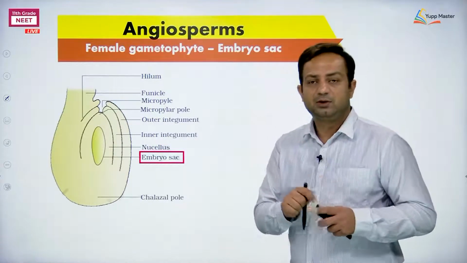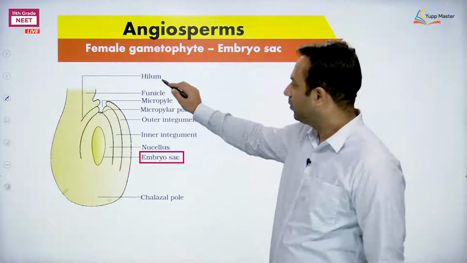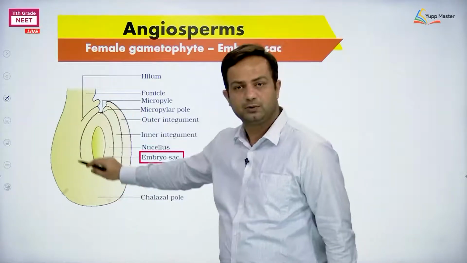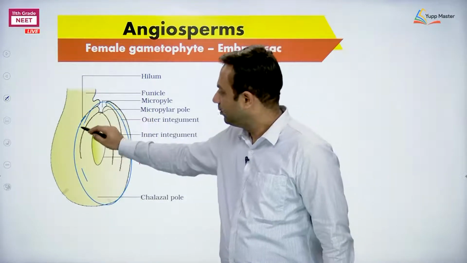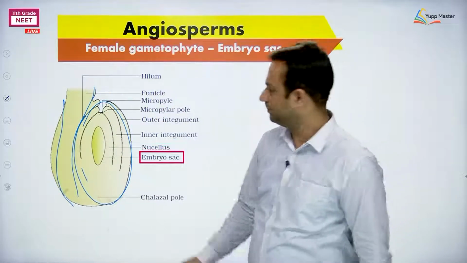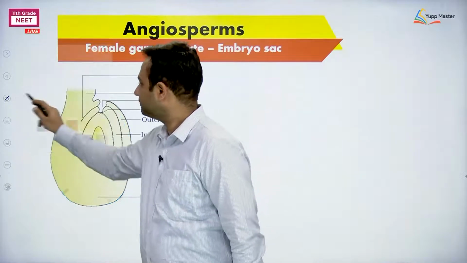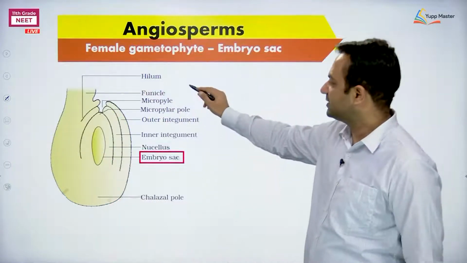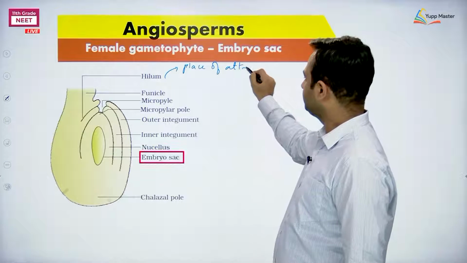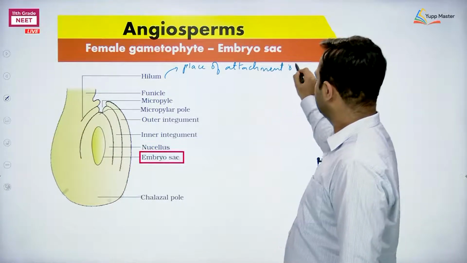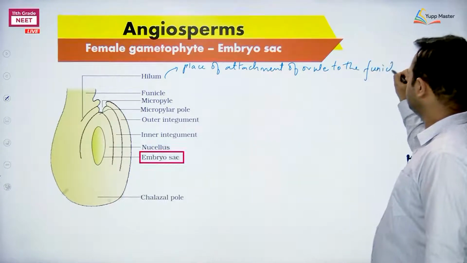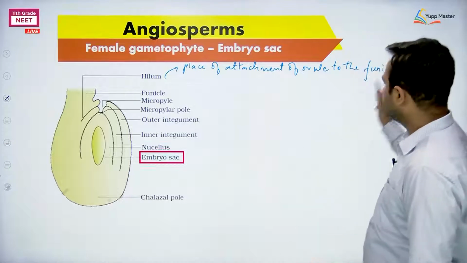In morphology, students, we have studied about the hilum. Clear? What is hilum? Hilum is the place from where we say this much is the ovule body, which is getting attached to the stalk. This is the stalk. At which place? That is called the hilum. So see this hilum, the place of attachment of the ovule to the funicle, right? That kind of structure.